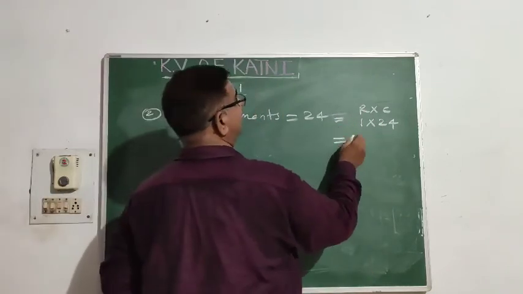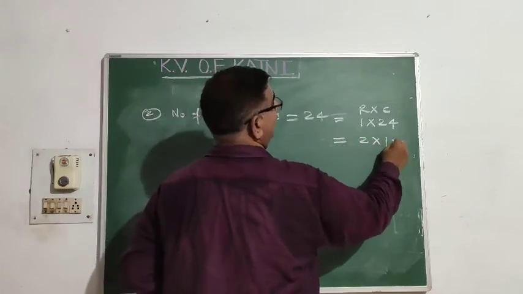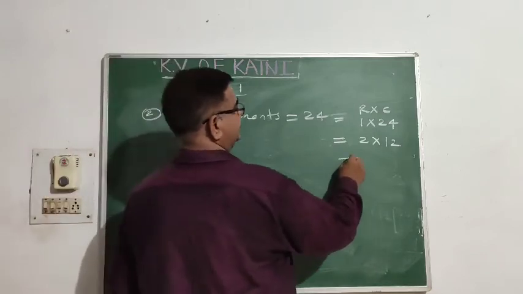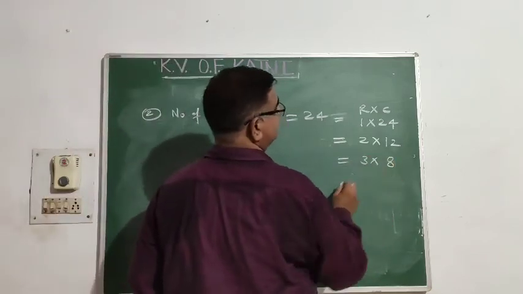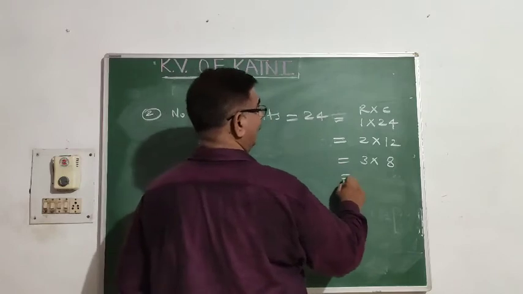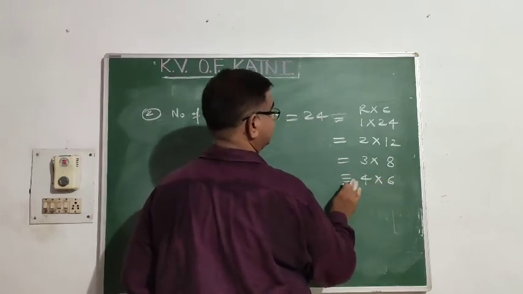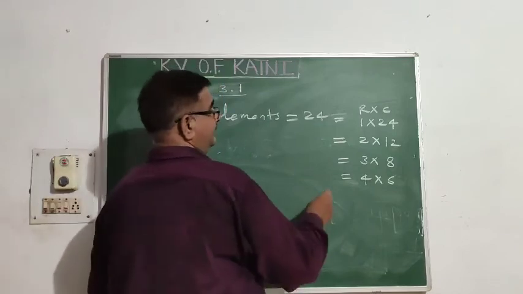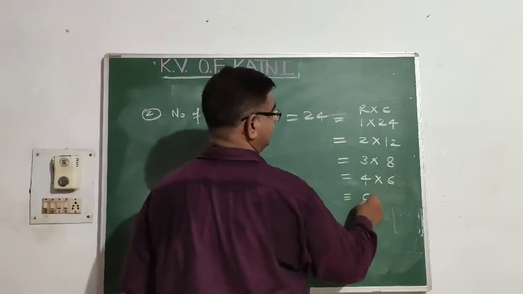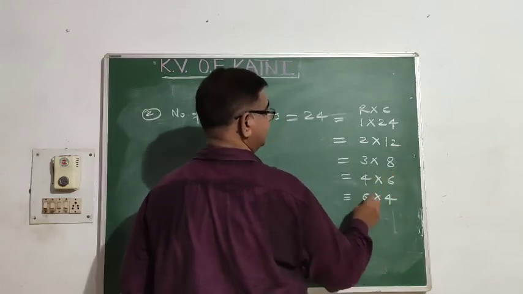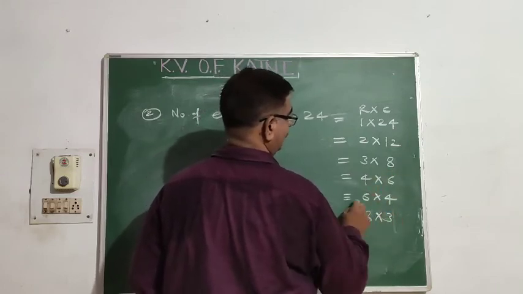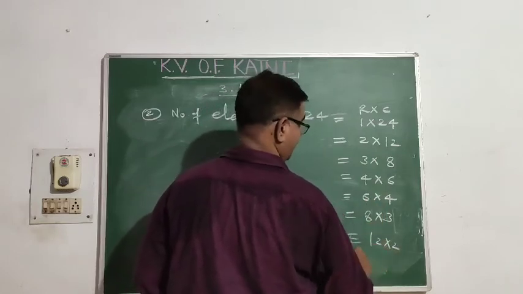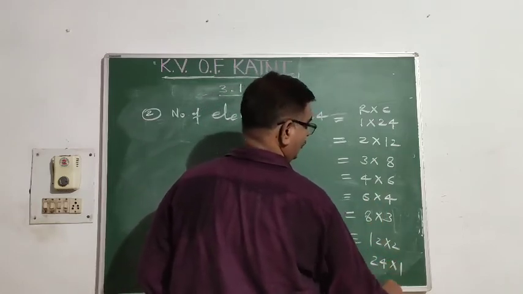Same 24 may be written as 2 into 12, a matrix having 2 rows and 12 columns. Same 3 into 8. Same 4 into 6. Tell me more? Then their reverse order, that is 6 into 4, 8 into 3. Next 12 into 2. Next 24 into 1.